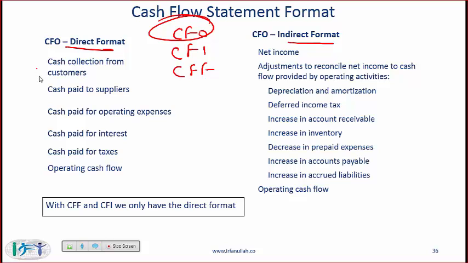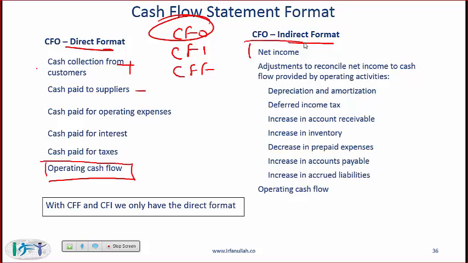So cash collected from customers, that's money in, and then cash paid to suppliers, that's money out, cash paid for operating expenses, and so on. And at the bottom you will have operating cash flow, which would be roughly analogous to your income as shown on the income statement.